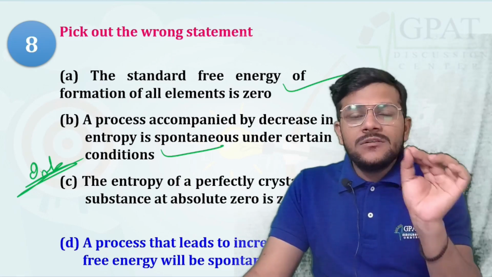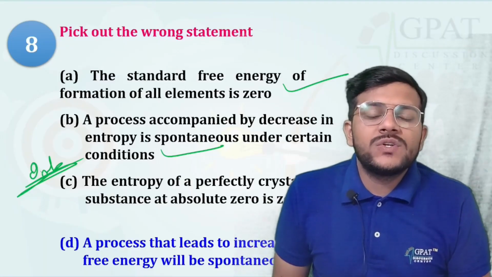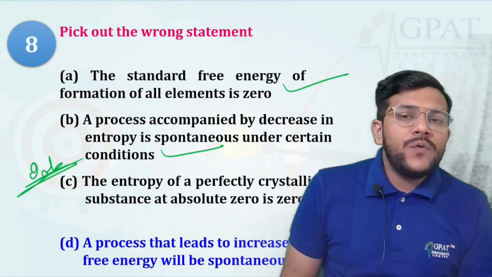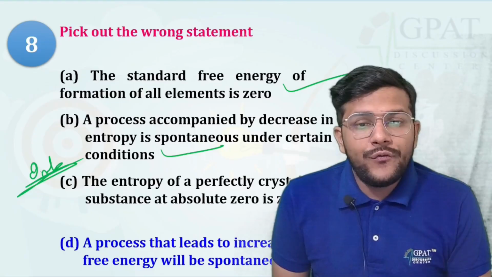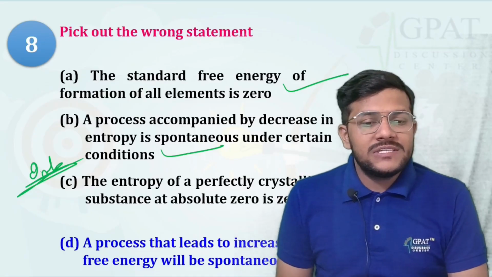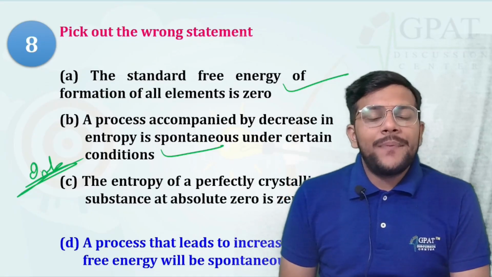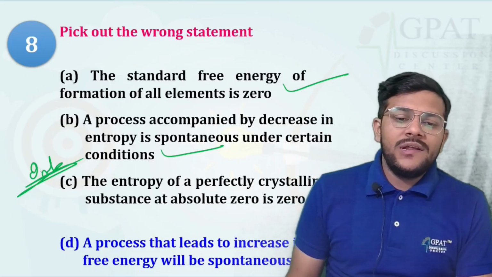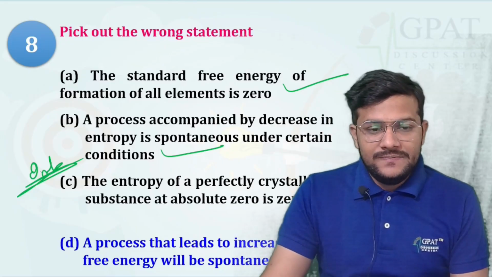So please note that the standard free energy of formation of an element is 0. Entropy of a perfectly crystalline substance at absolute 0 degrees Celsius is 0. A process accompanied by a decrease in entropy is spontaneous under certain conditions.